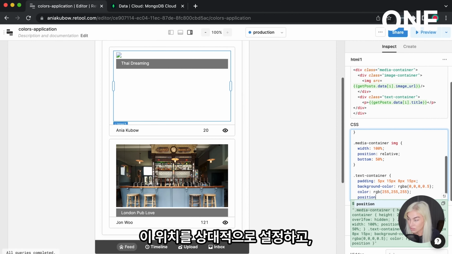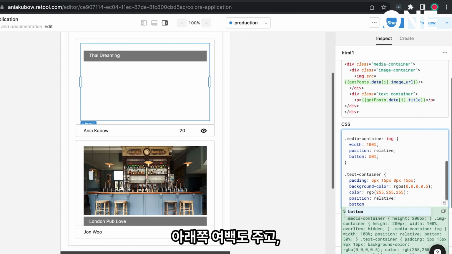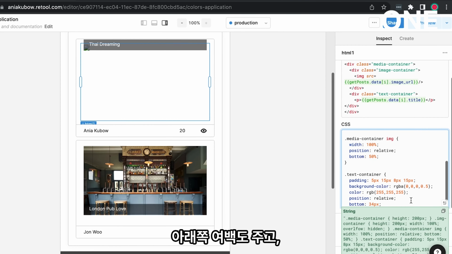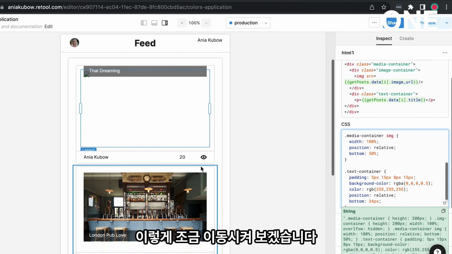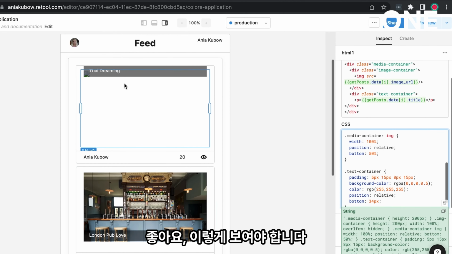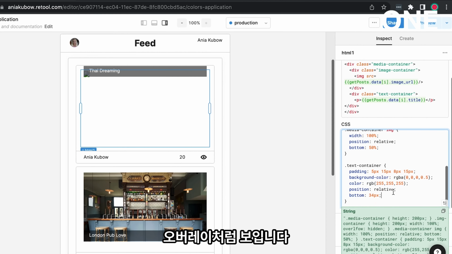Let's also give this position relative, and let's give it some bottom, and let's also move it a little bit like so. Okay, so that's what it should look like. Just ignore that one for now. So it's kind of like an overlay with the title like so.